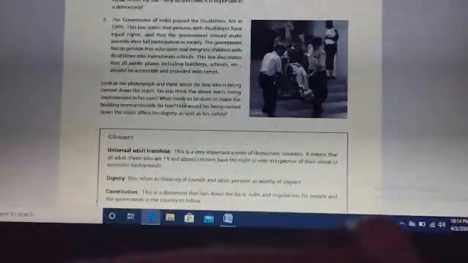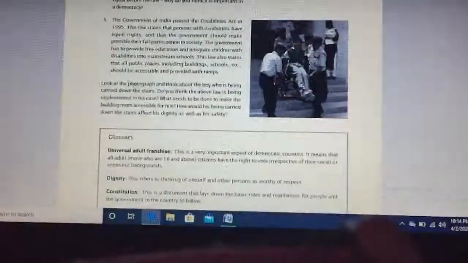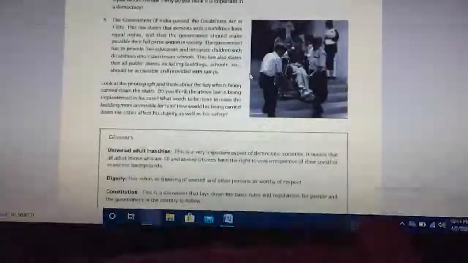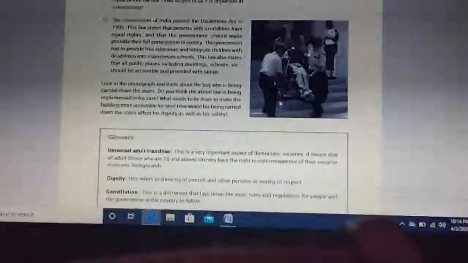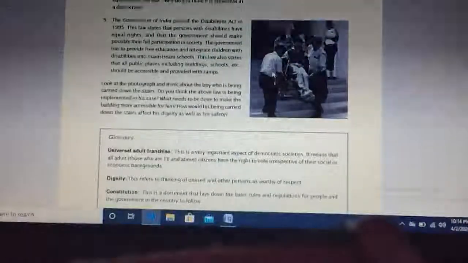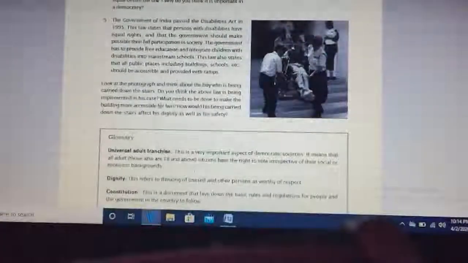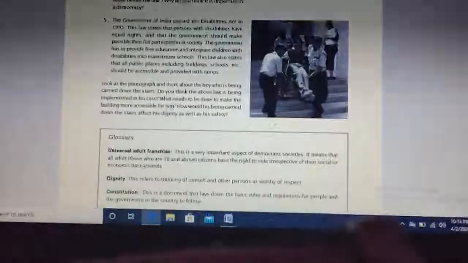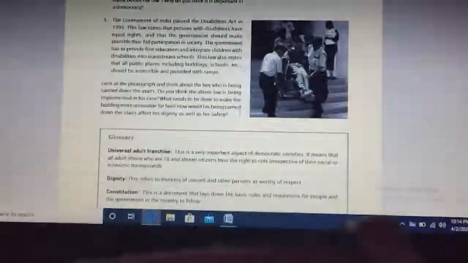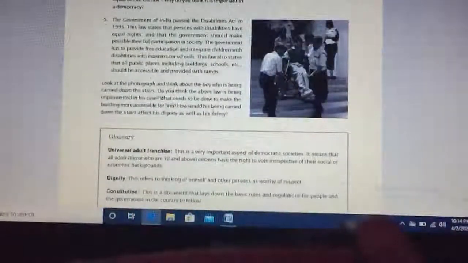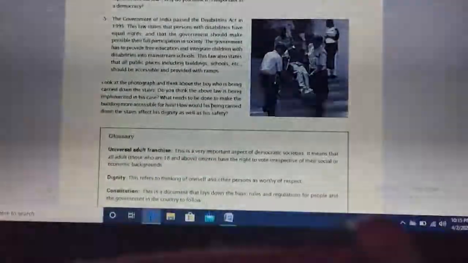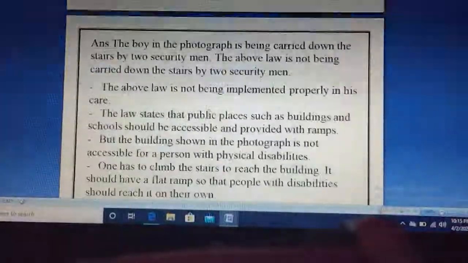Look at the photograph and think about the boy who is being carried down the stairs. Do you think the law is being implemented? As per the law there should be a ramp, but we do not see one. So do you think the law is being obeyed? What needs to be done to make the building more accessible for him? How would being carried down the stairs affect his dignity as well as his safety? We need to find out how this affects this person's dignity and safety.